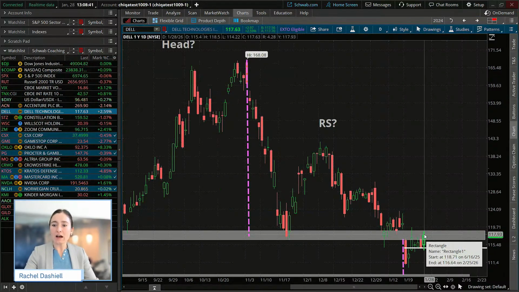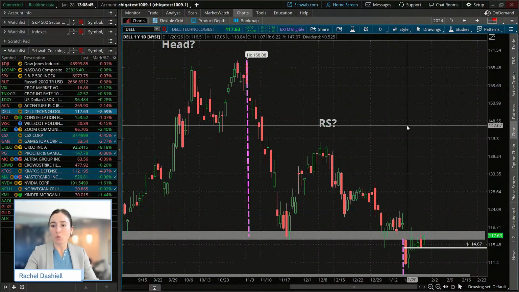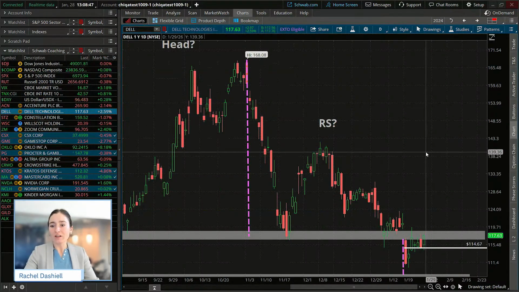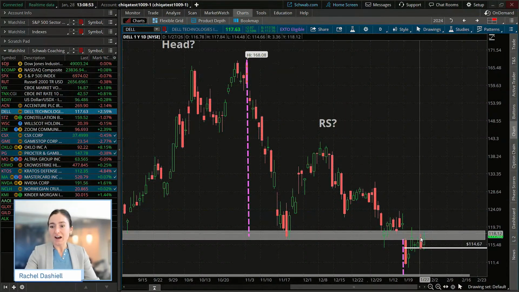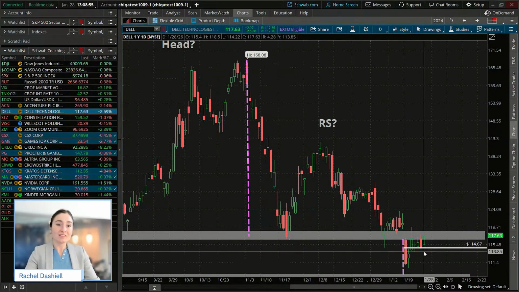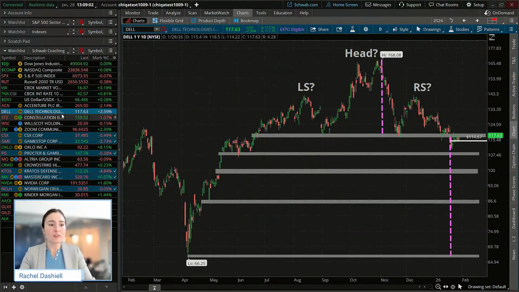But again, we still have a decent amount of time. We still have over a month of time for this to play out. And realistically, if we just look at this downtrend, we have not made a higher high or even a higher low yet here. So this is still something that we're monitoring as well.